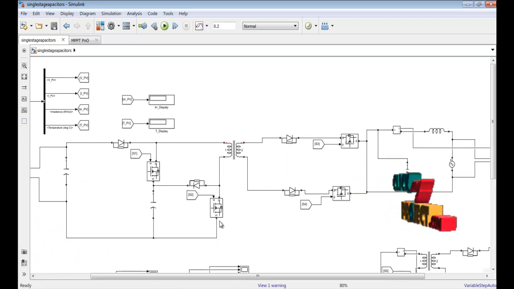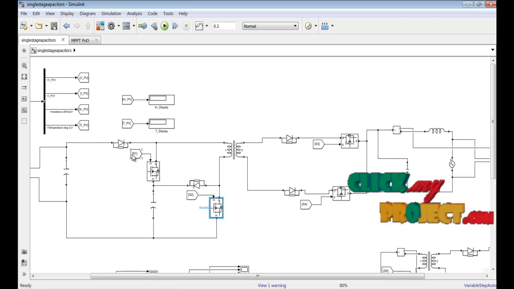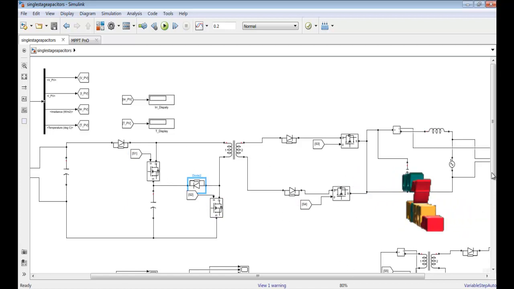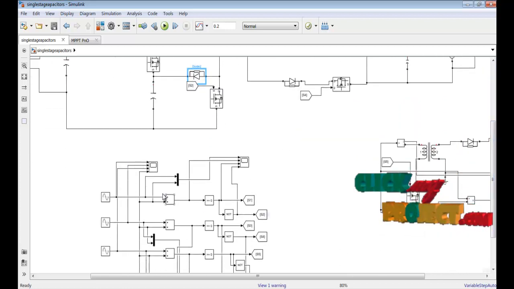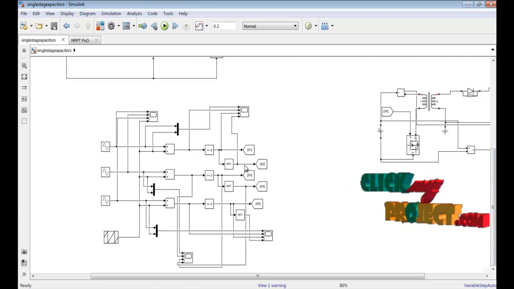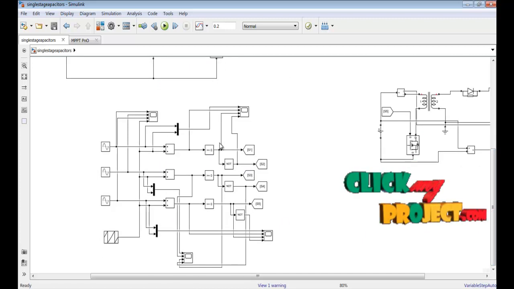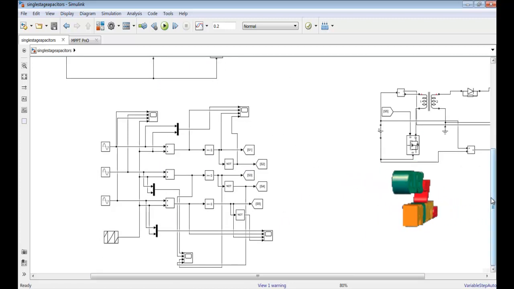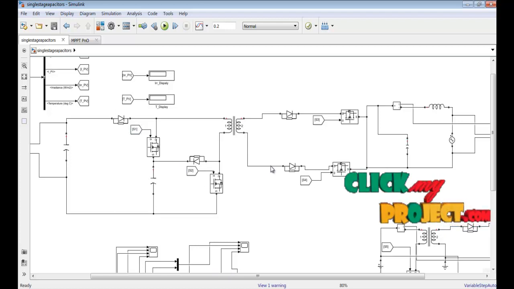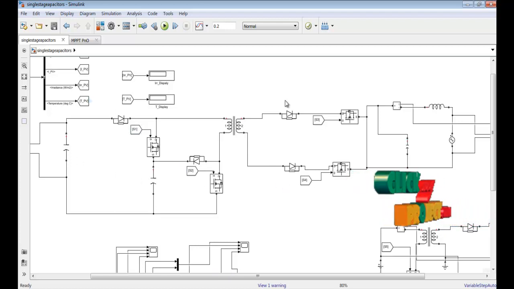These are the switches, MOSFET and diode. This is a diode. This is a gate pulse through pulse width modulation. The pulse width modulation uses three sine waves and one sawtooth wave, connected with a NOT gate with the condition greater than or equal to 0. Then the gate supply is the S1, S2, S3 and S4 pulses through to the MOSFET switches.